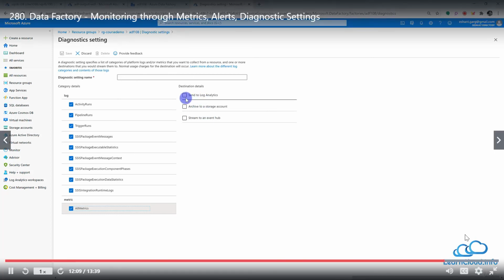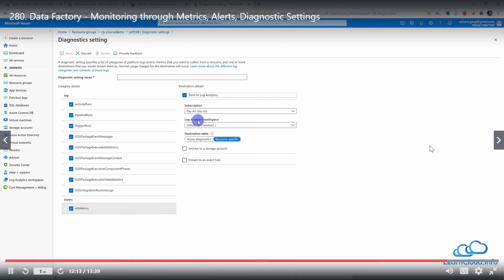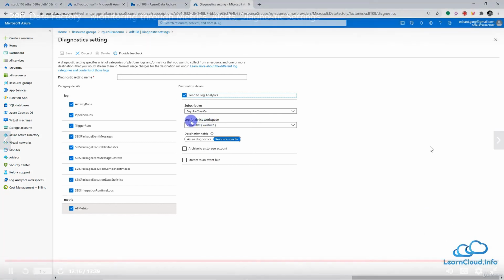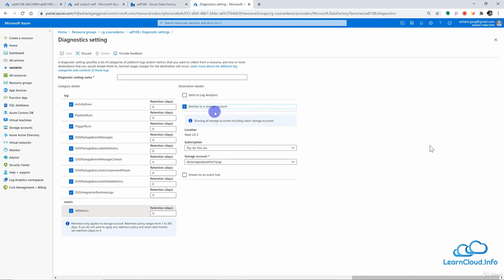So we have three options. You can send to Log Analytics, which is a separate service from Azure where we can get the logs from all different resources into one centralized location. Azure has a particular language to dig into and analyze these logs. Or we can send to a storage account, and we have the retention setting too, for how many days we want to retain the logs for a particular category.